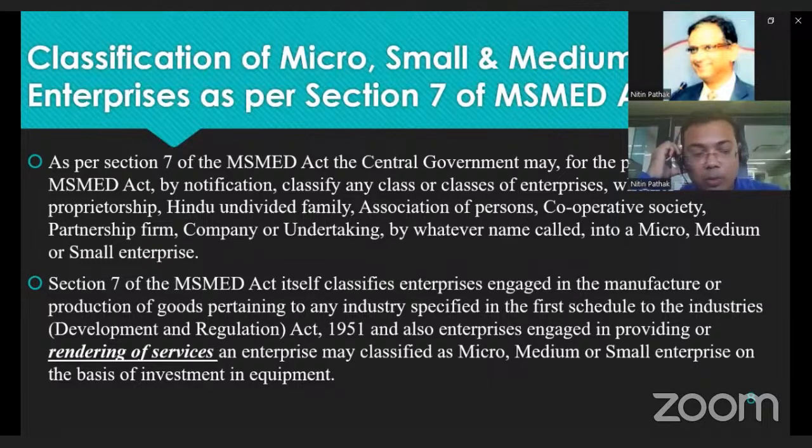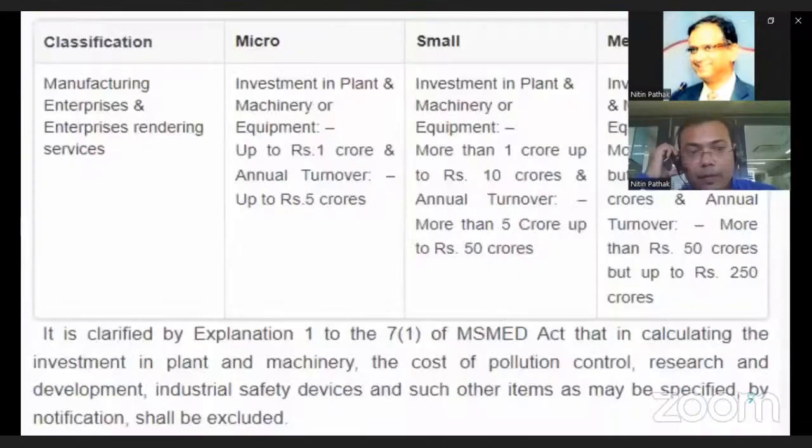They both are included under the category of MSME. Here is how to define whether an entity is micro size, small size or medium size. First, any manufacturing enterprise and enterprise rendering service, means both who provide goods or manufacture goods or render services, are included under MSME.